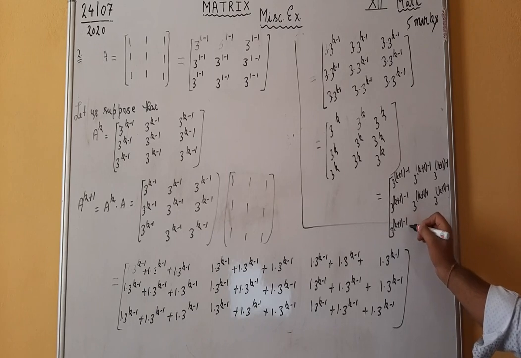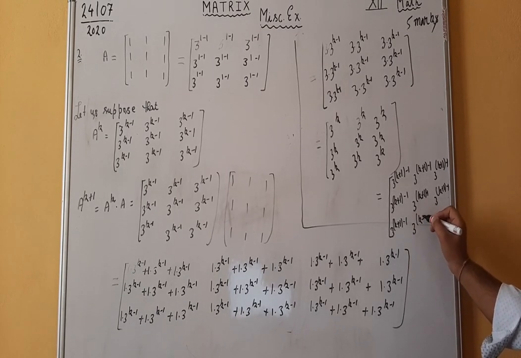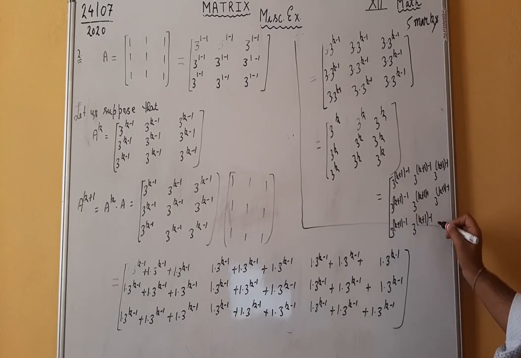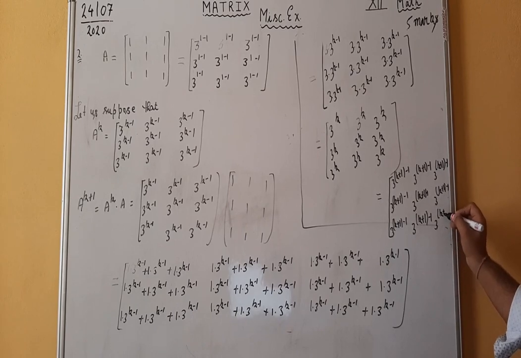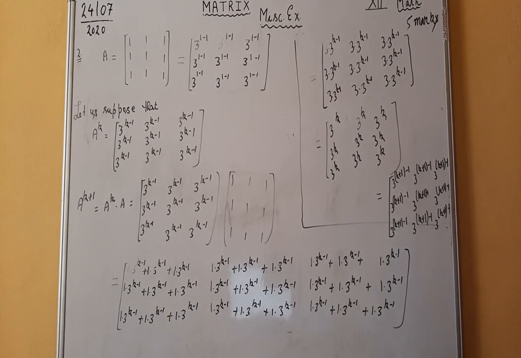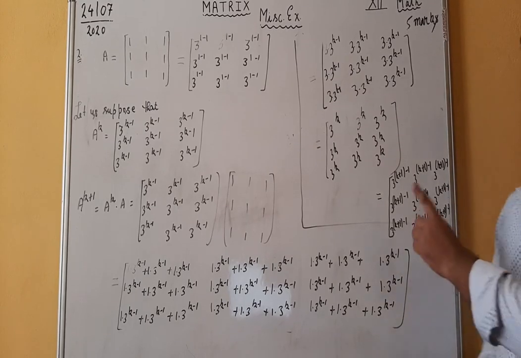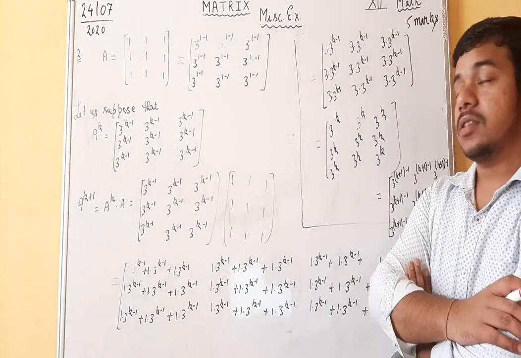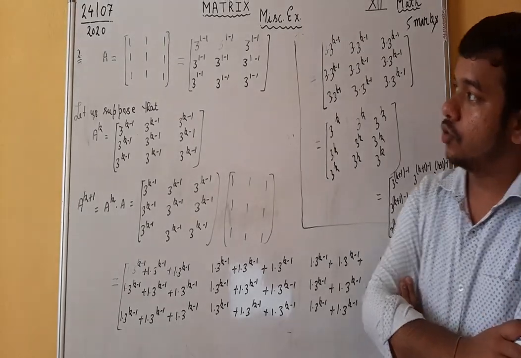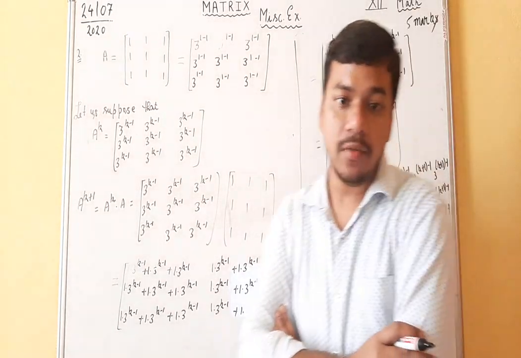See, can I write it as this? There is no problem. It means your given result is true for n is equal to k plus 1. Hence, by mathematical induction, you can say that the result is true for all natural numbers.